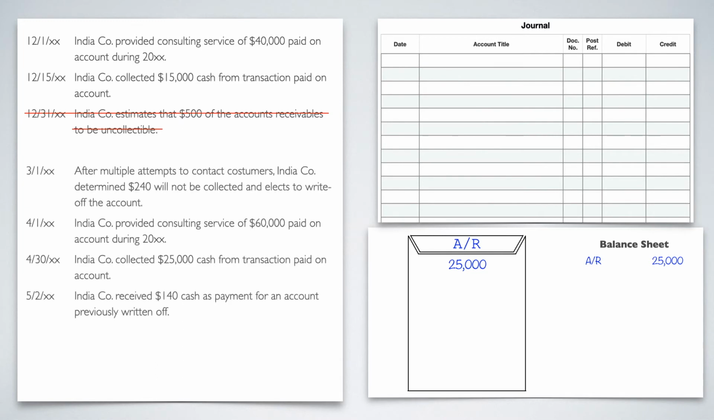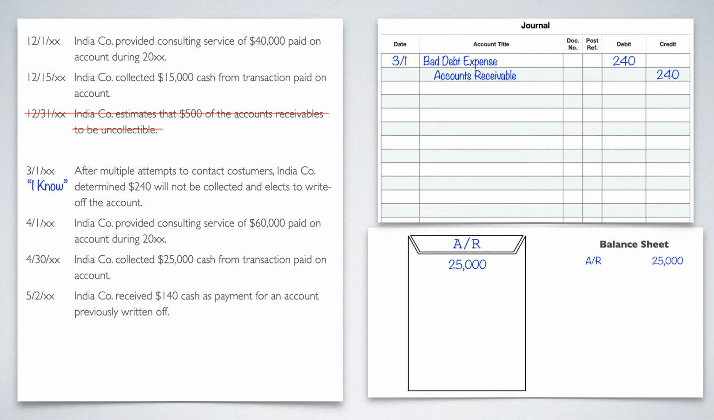The next year is 3/1. It says after multiple attempts to contact customers, India Company determined that $240 will not be collected and elects to write off the account. This is the "I know" step, so we can go ahead and identify it as that. We're going to expense it here. Remember, last time what we did is we took it out of ADA, but ADA was already expensed. We don't have an ADA, which means we have nothing expensed yet. So we need to go ahead and expense it. So we're going to debit bad debt expense for the 240 and then take it out of accounts receivable. So we'll credit AR for 240.